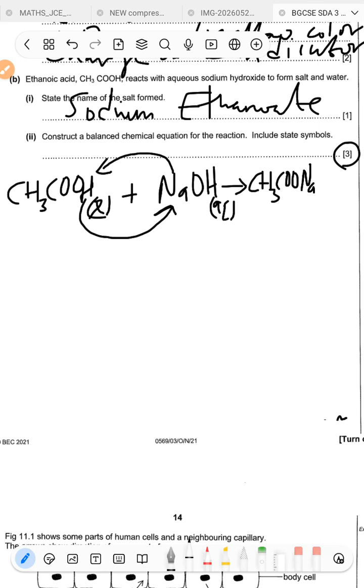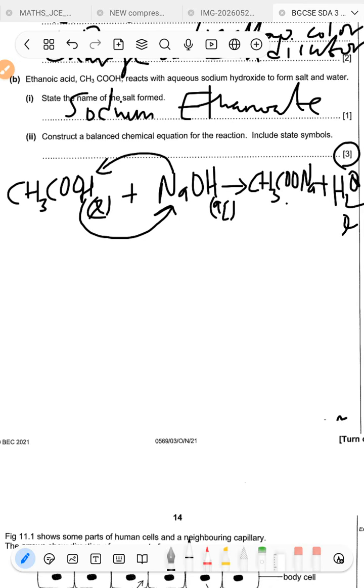Okay, all right, so now we get CH3COONa. If this had been something like magnesium, you have the 2, you would have given the 2 to this ethanoate ion. So there's a 2 outside, and then you put brackets, plus H2O. Okay, so 2 hydrogens and an oxygen, they give you H2O.